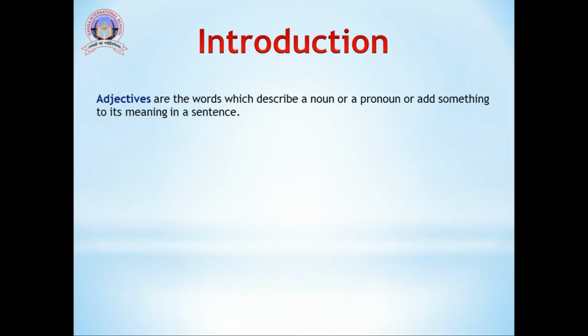Adjectives are the words which describe a noun or a pronoun or add something to its meaning in a sentence. For example, Ankit is a boy. In this sentence, Ankit and boy are two different nouns, but there's no other word to describe them or which is adding something to their meaning.